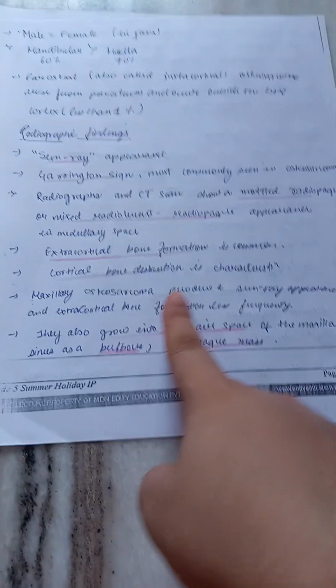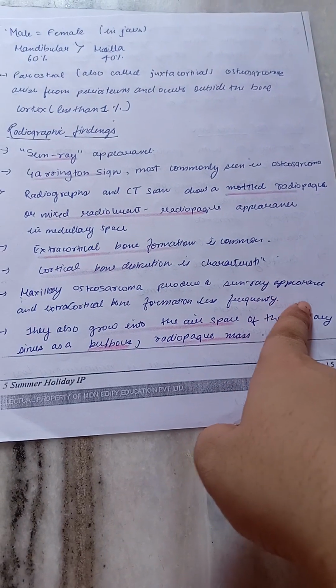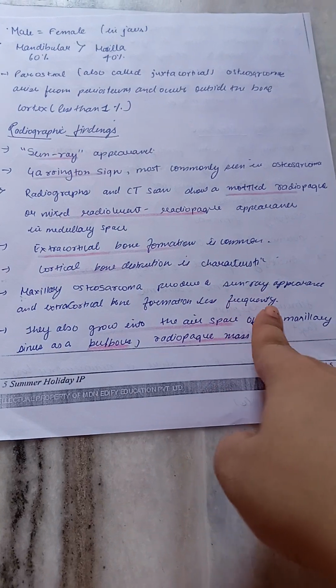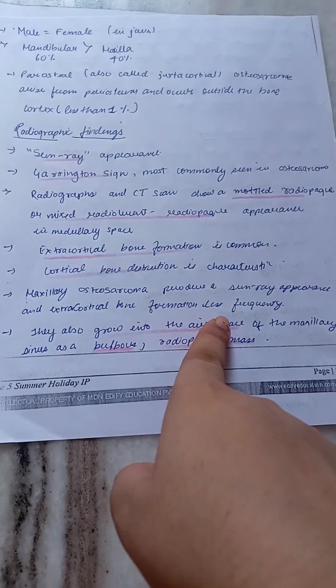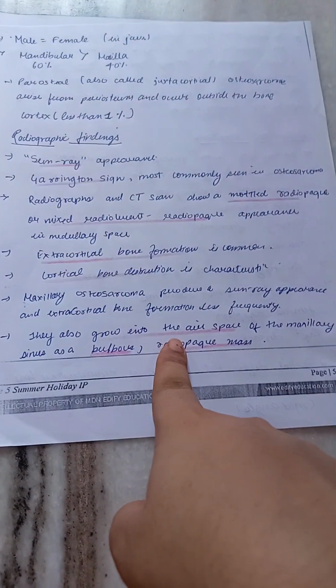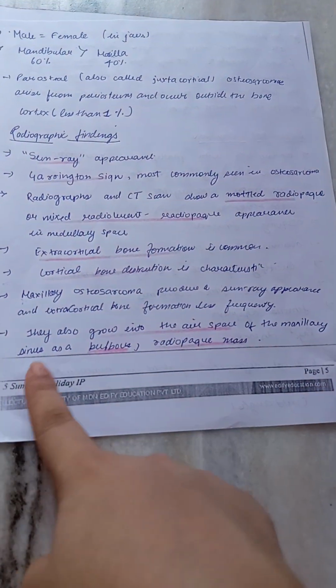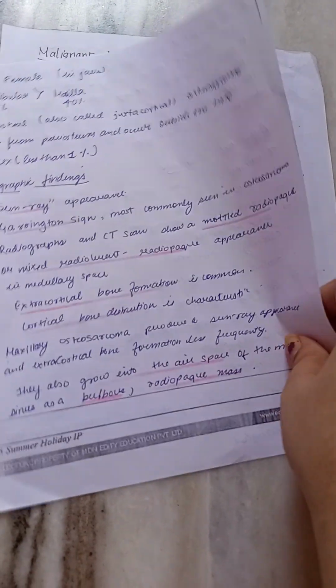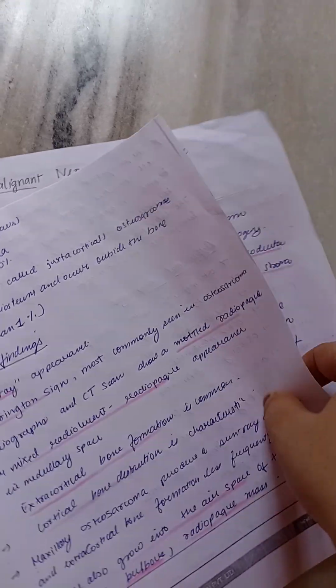Maxillary osteosarcoma produces a sunray appearance and extracortical bone formation very less frequently. They also grow into air spaces of the maxillary sinus as a bulbous radio-opaque mass. So they grow into sinus spaces as a bulbous radio-opaque mass.